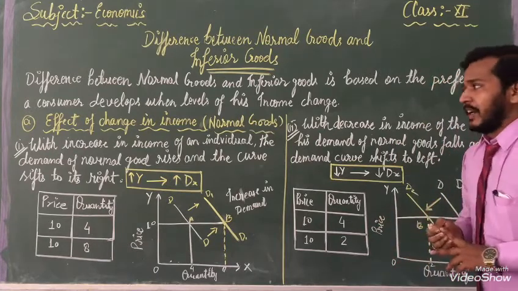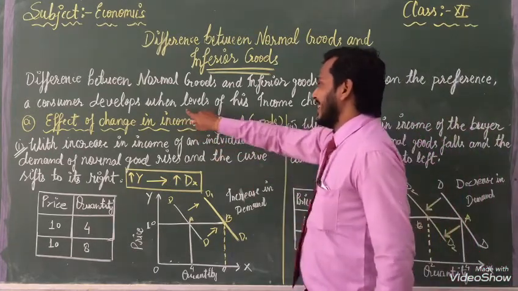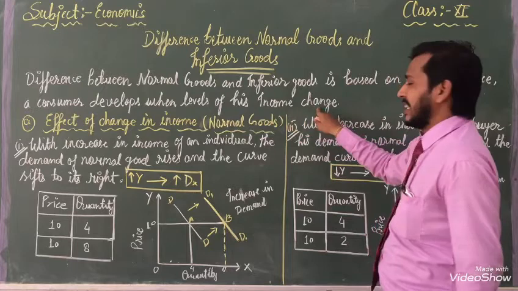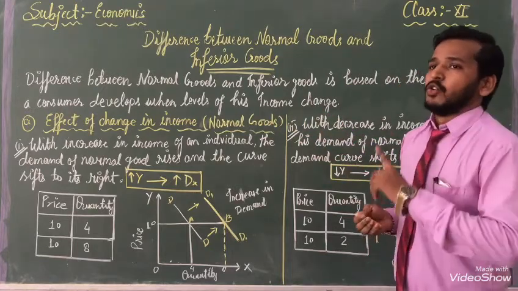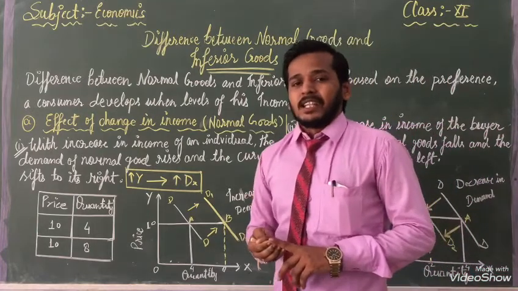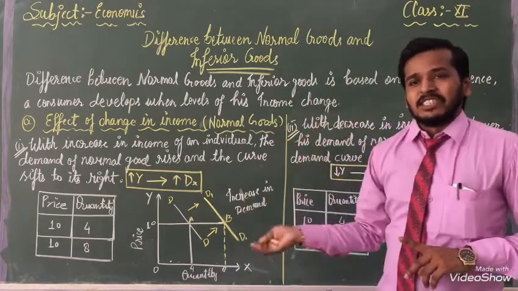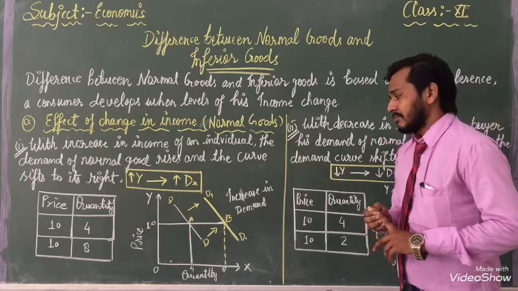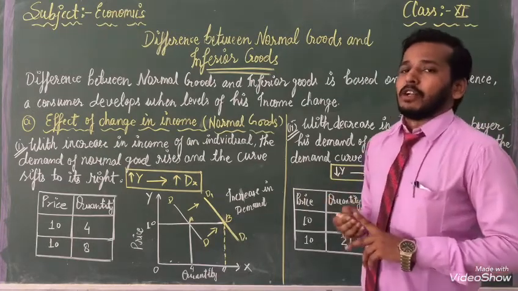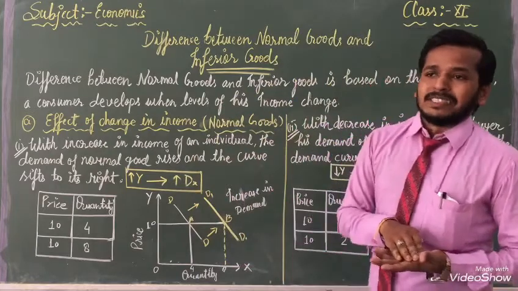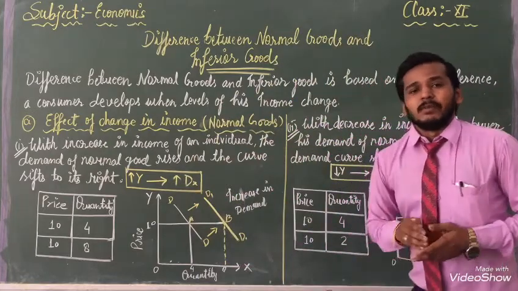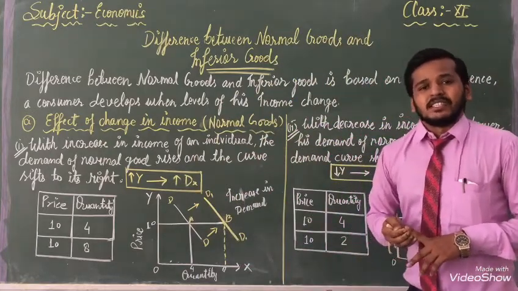But the important part is given here: when the consumer's income changes, if income increases, then demand for normal goods will increase. If income decreases, then demand for normal goods decreases.